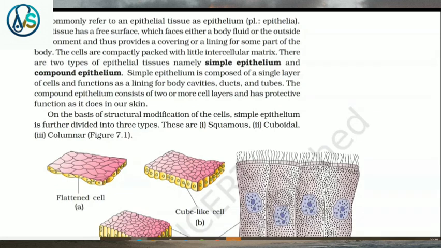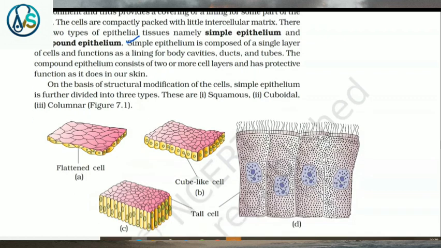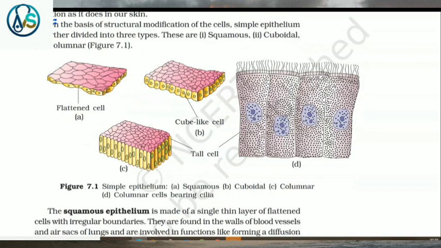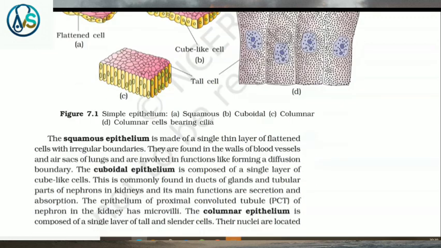There are 2 types of epithelial tissues, namely simple epithelium and compound epithelium. Simple epithelium is composed of a single layer of cells and functions as a lining for body cavities, ducts and tubes. The compound epithelium consists of 2 or more cell layers and has protective functions, as it does in our skin. On the basis of structural modification of the cell, simple epithelium is further divided into 3 types. These are squamous, cuboidal, columnar.